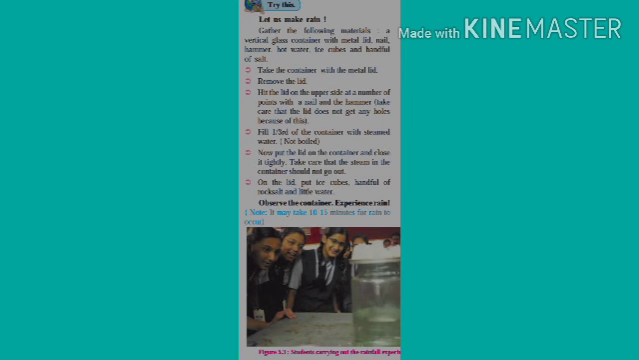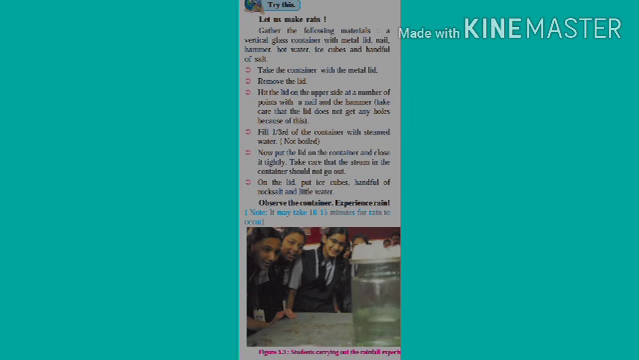Now you can take the container with the metal lid. Remove the lid. Hit the lid on the upper side at a number of points with a nail and the hammer. Take care that the lid does not get any holes because of this. Fill one third of the container with steamed water, but don't take boiled water. Now afterward, put the lid on the container and close it tightly. Take care that the steam in the container does not go out of the container.